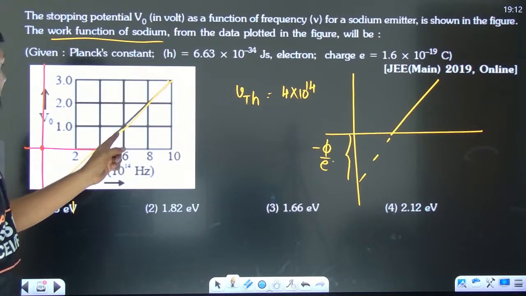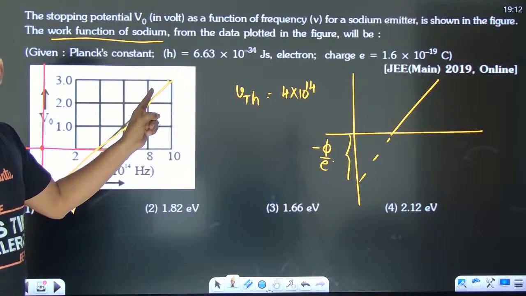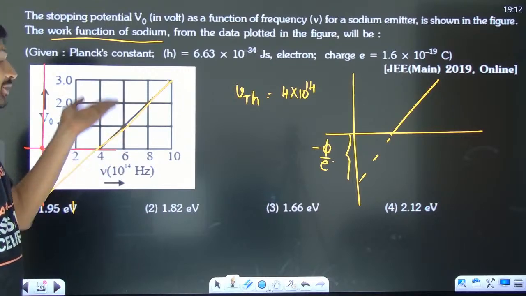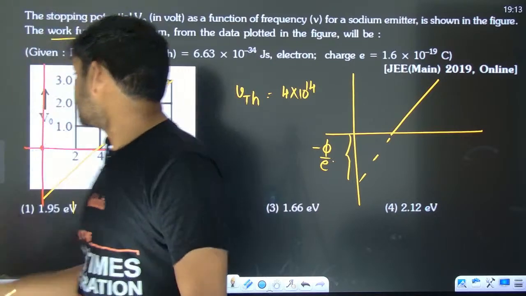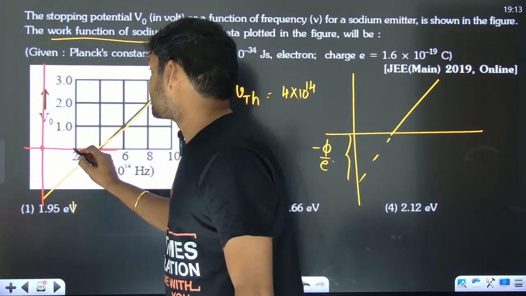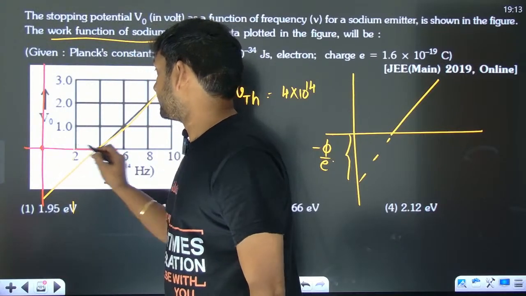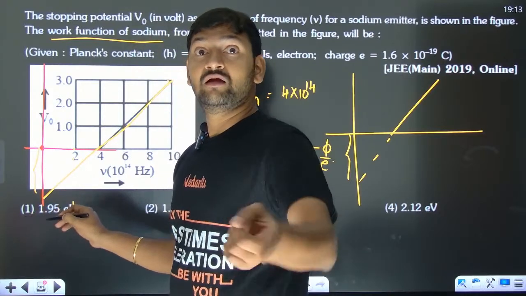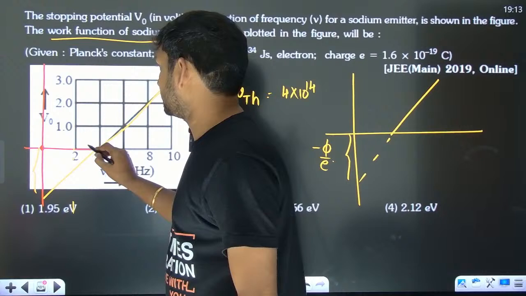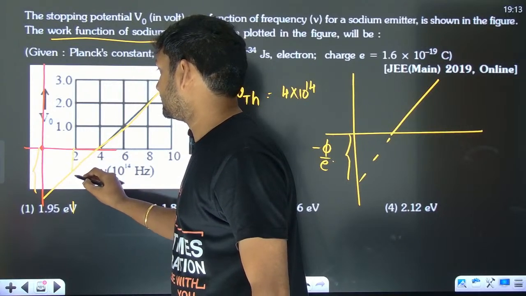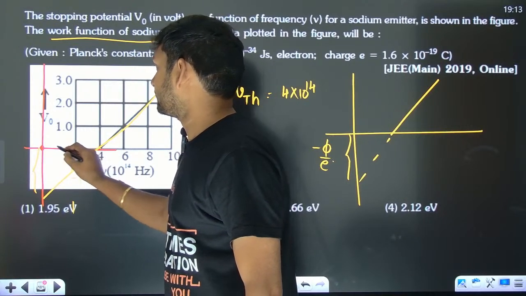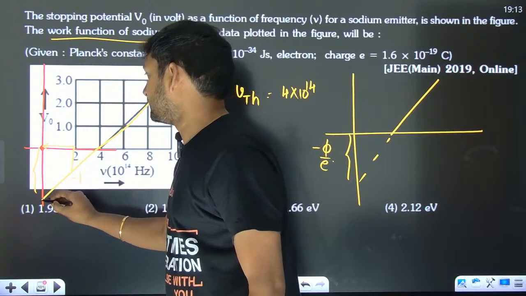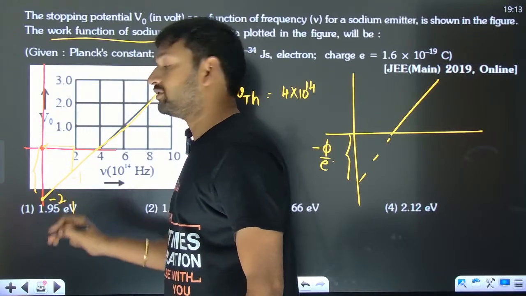For every 2 there is an increase of 1 in stopping potential. So for every 2 there should be a decrease of 1. So for 4 there should be a drop of 2. If you go from here to here, it will decrease by 1. If you go from here to here, it will further decrease by 1. So this is going to be what?